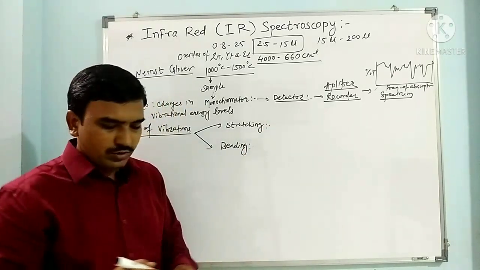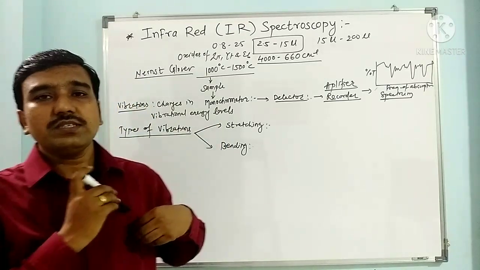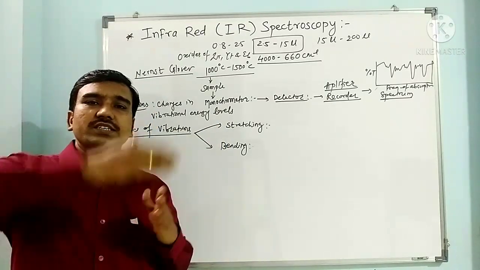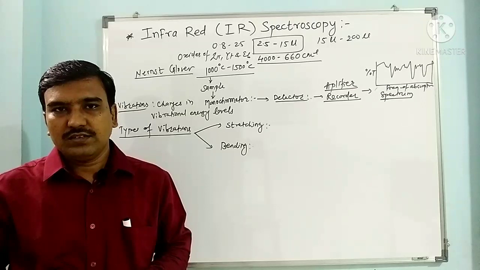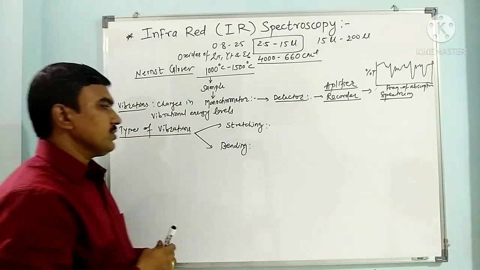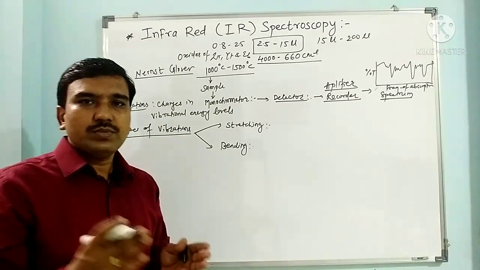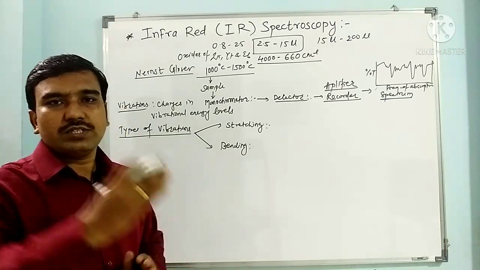Stretching vibration requires more energy to stretch the bonds. What is stretching vibration? In stretching vibrations, bonds are stretched along the axis, so the atoms move along the axis of the bond. While in bending vibrations, the bond lengths remain the same, but they undergo deformation or deviation.